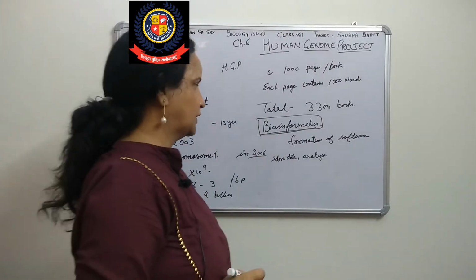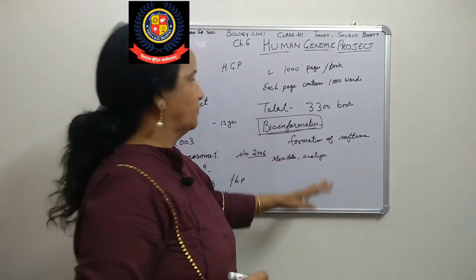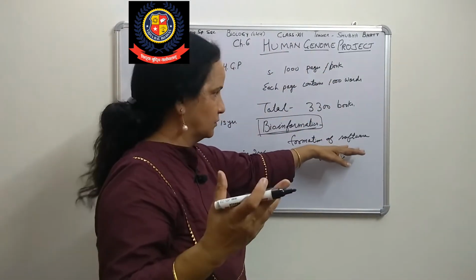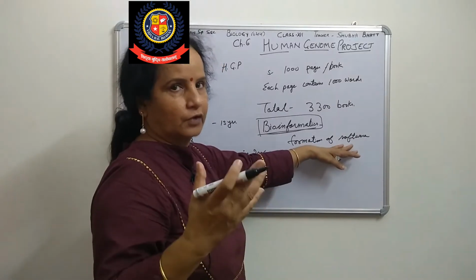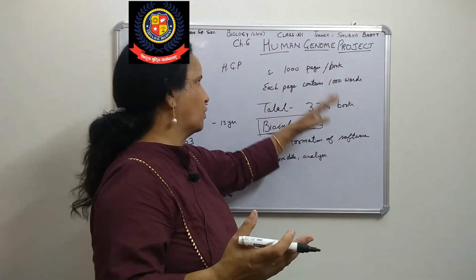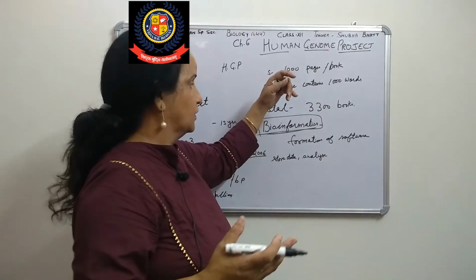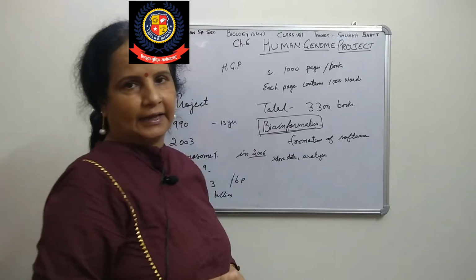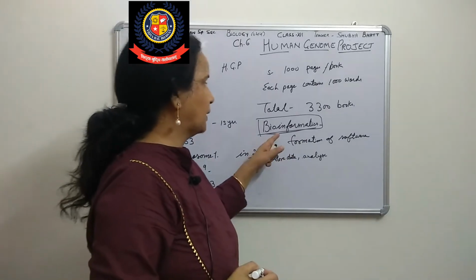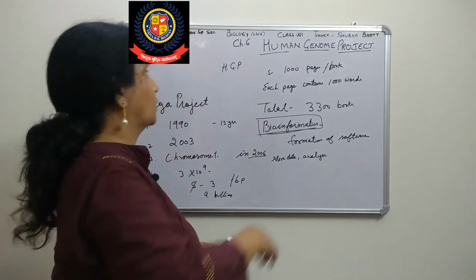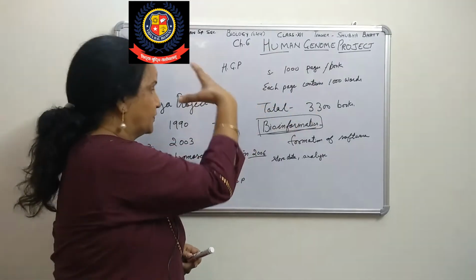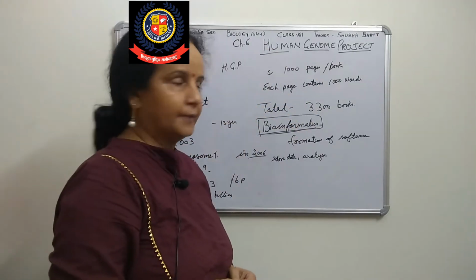Bioinformatics means we have to develop one software. In that software, all the information, all the data which we have got from this project, will be stored and analyzed. So that branch is called bioinformatics, and because of this we have got this one branch, right?